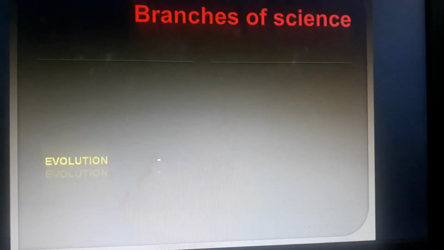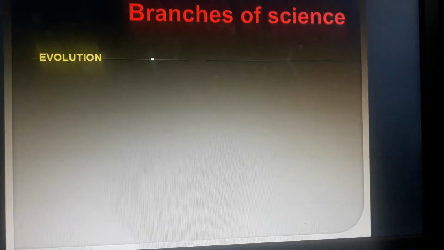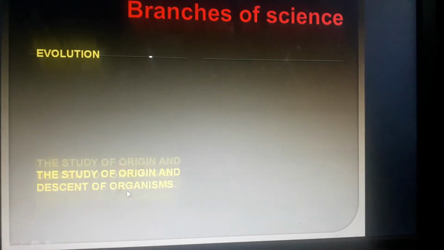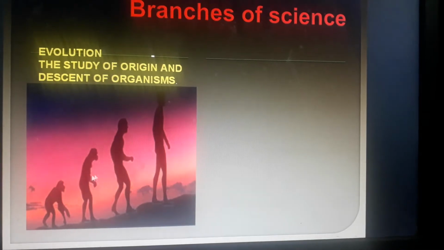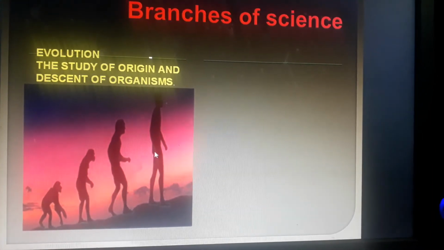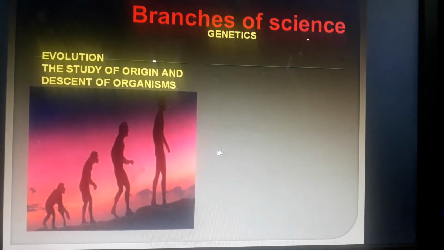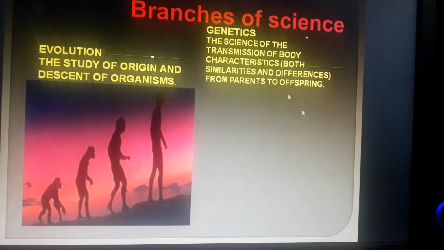Then next is evolution. Now scientists believe that we have all evolved from monkeys. That is what Charles Darwin gave as a theory on evolution. You can see here, this is about evolution. Genetics, the science of transmission of body characteristics.